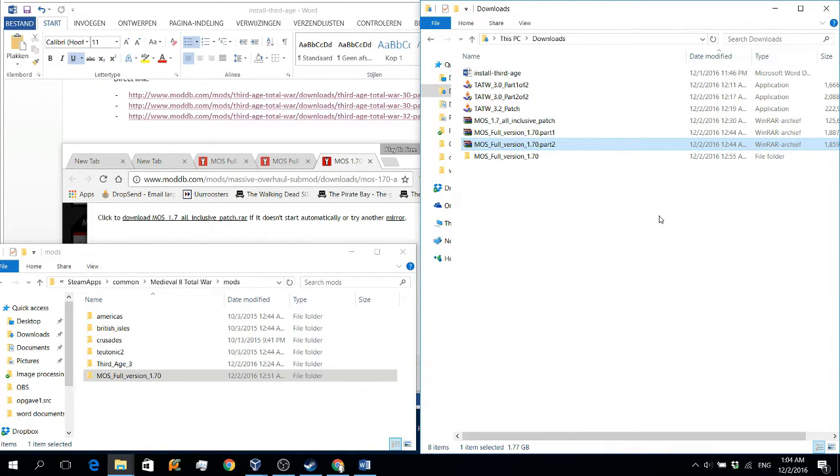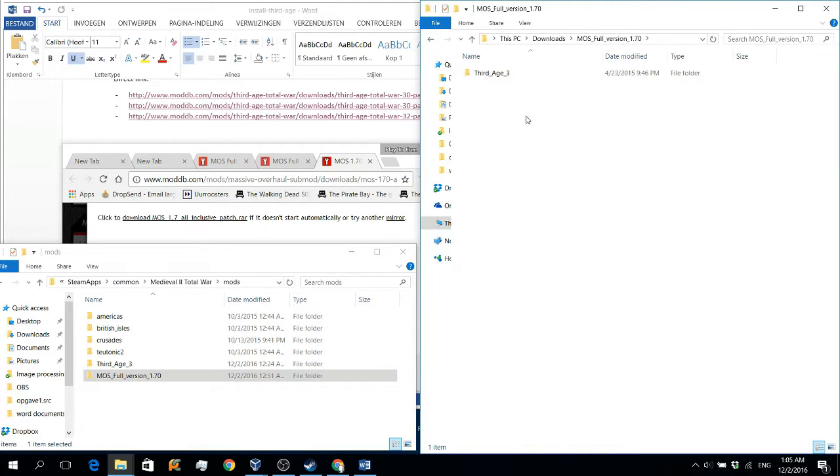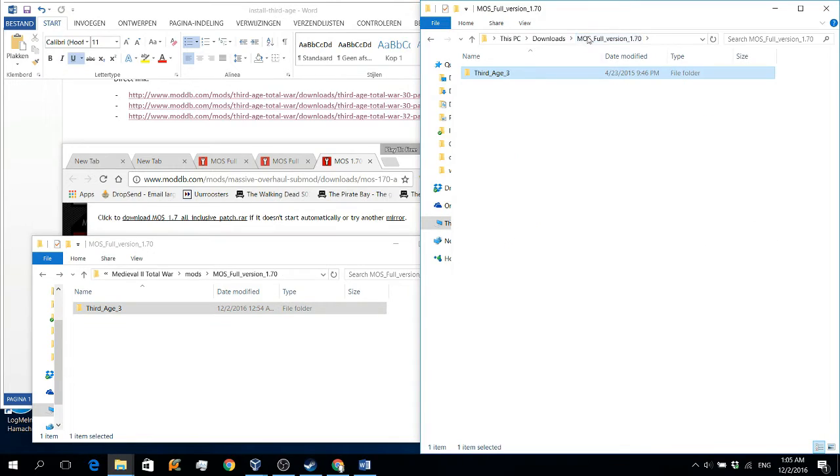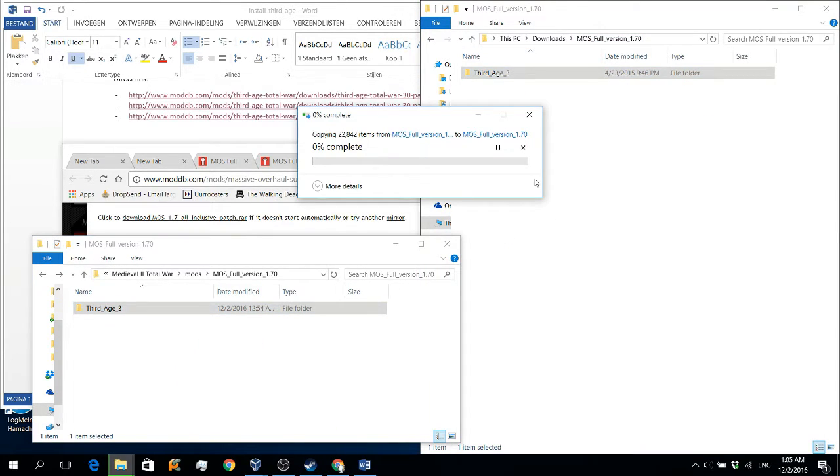Okay, so the extraction is now complete, and we will go into both folders, into our first part and then to our second part. From our second part folder, we will move the third age map to our first part folder. This will merge them, and after this we will extract the patch and we will also merge that one.